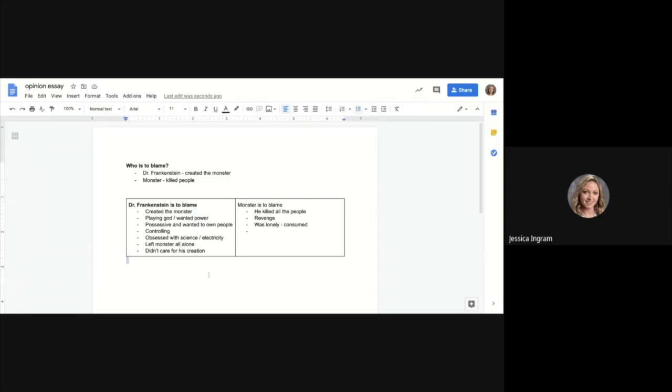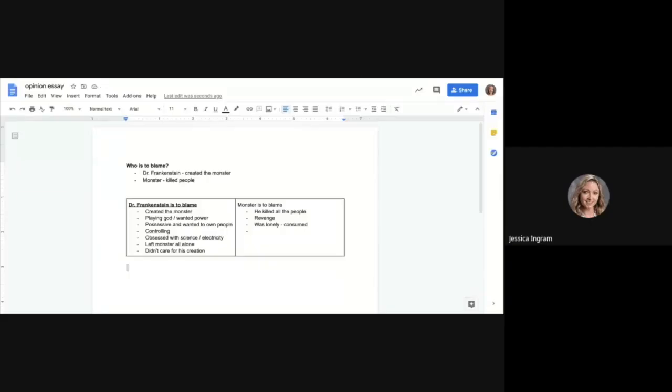So under my brainstorming session and notes, I'm going to start drafting. All right. Again, this is all in the Google Doc that you guys have created and shared with both myself and Mrs. Hunter. So below the brainstorming, now I can start drafting. And again, I've decided that in my essay, I'm going to blame Dr. Frankenstein. Okay. All right, give me a second. I will stop the recording and then I will show you what we're going to do.